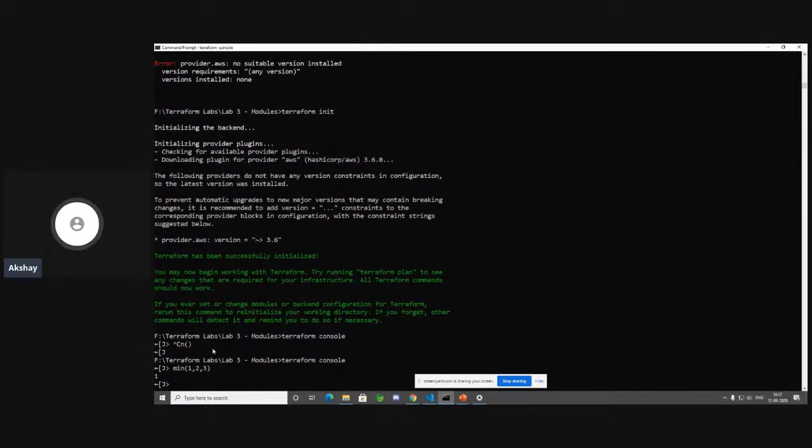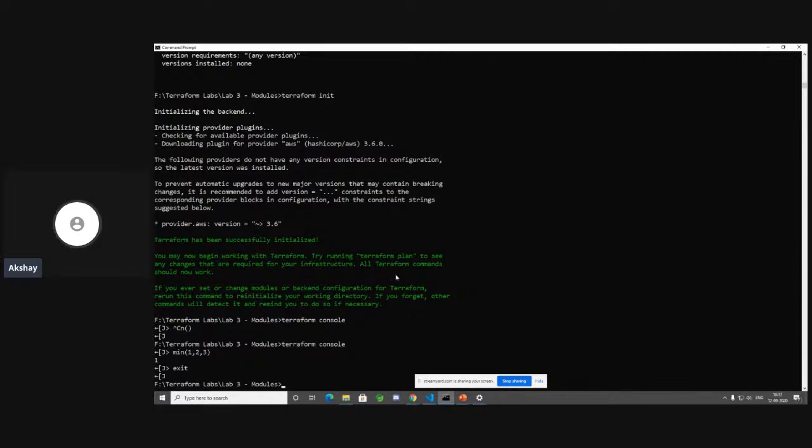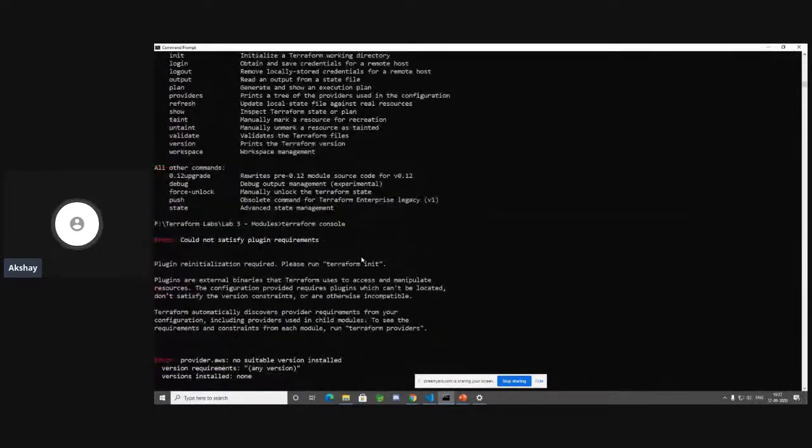Beautiful. So all of the Terraform functions, you can go through their documentation. There are a lot of functions that you can use. There are string functions, there are list functions, a lot of different functions in order to manipulate. You have the join function, you have the concat function, you also have the replace function. So many are there. But you can always try those functions out in your Terraform console before actually applying them in your code. So let's do an exit. Cool. So these are some of the basic stuff that I wanted to talk about Terraform.